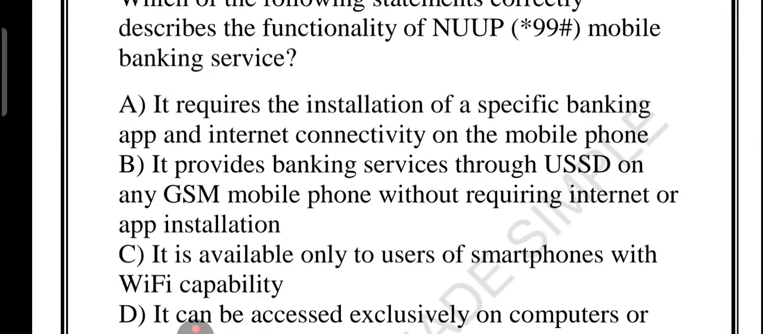Here's the simple way to think about it. NUUP allows you to dial *99# on your phone and see a menu right on the screen. From there, you can check your balance, transfer money or view a mini statement. For example, even if you don't have a smartphone or data plan, you can still do banking using a small feature phone. What about C?